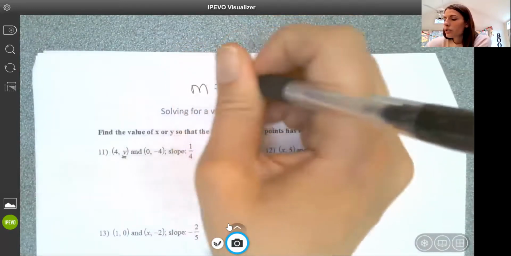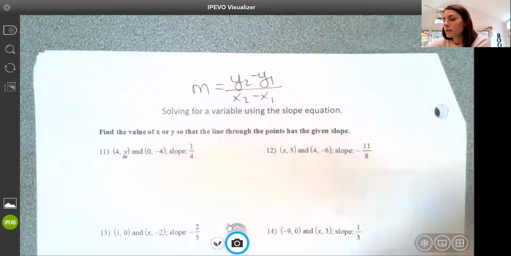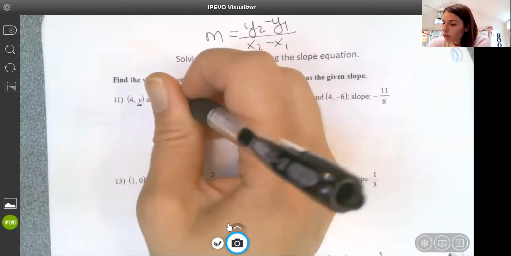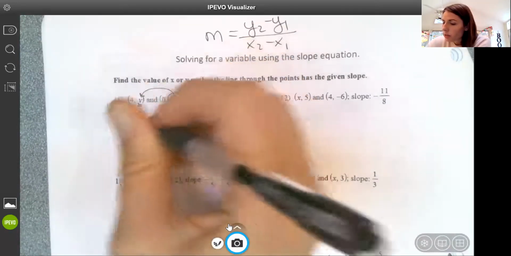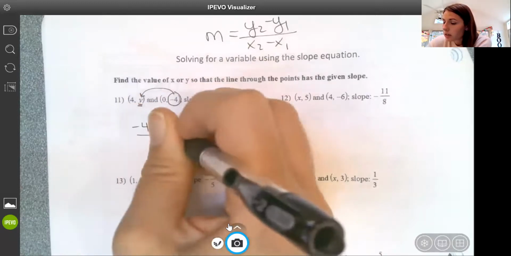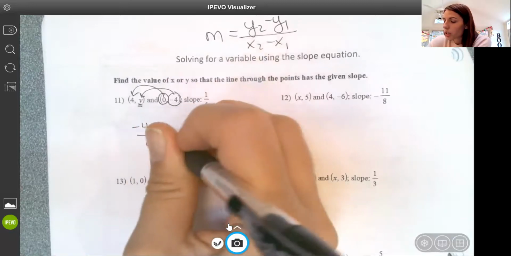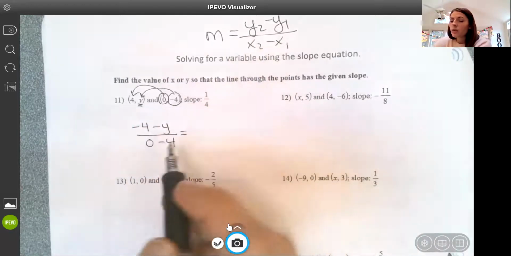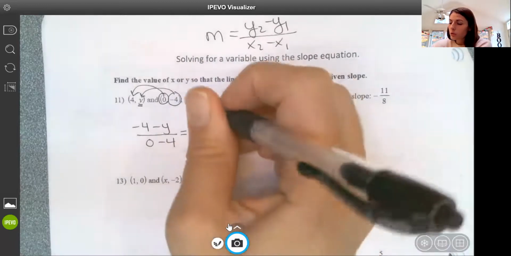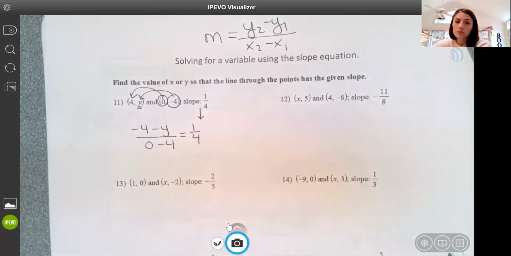So we know our equation, y2 minus y1 over x2 minus x1. I'm going to use the same equation, where I have y2 minus y1, -4 subtract y, over x2 minus x1, 0 subtract 4. My slope equals this, so that must equal 1/4.